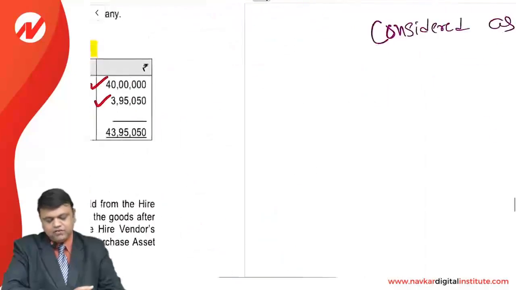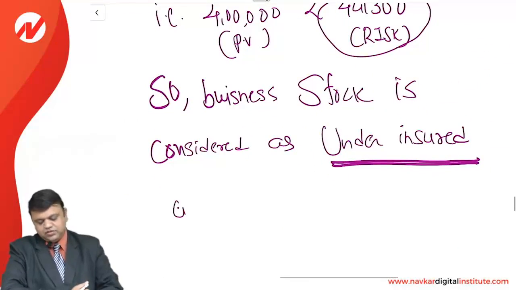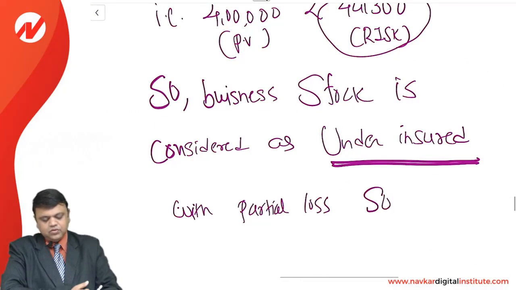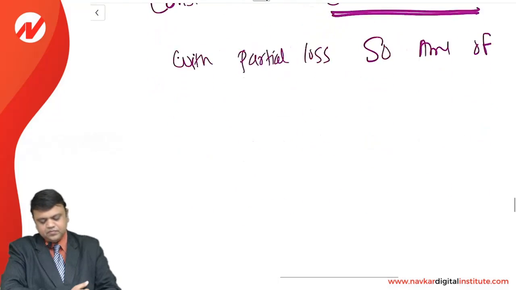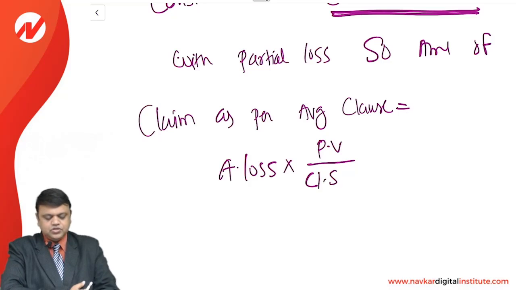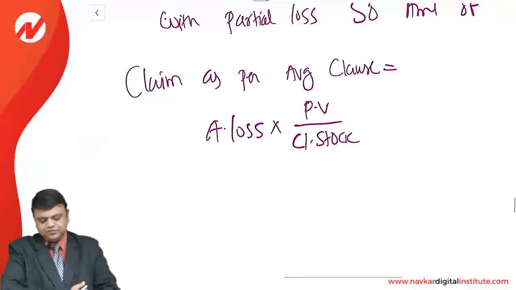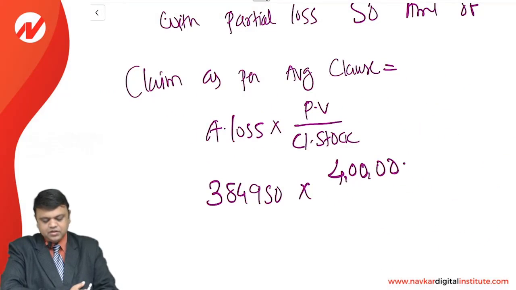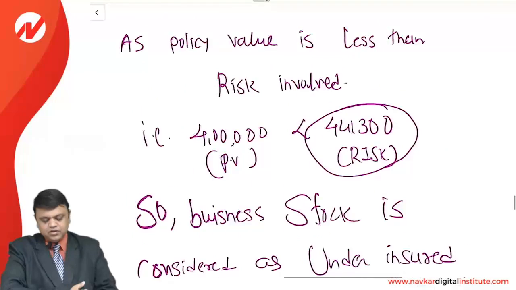So now we need to apply the average clause, considered as underinsured with partial loss. So amount of claim as per average clause, where average clause equals actual loss into policy value upon closing stock. Our actual loss, after deducting the salvage, is 384950. Policy value is 4 lakh and our risk is 441300.